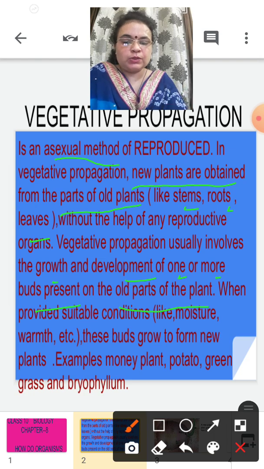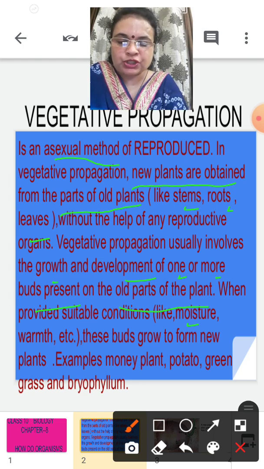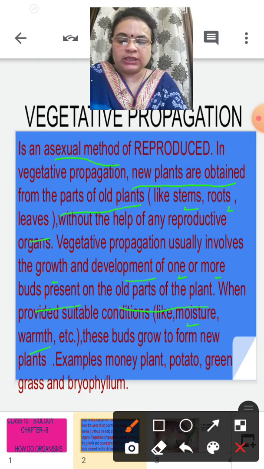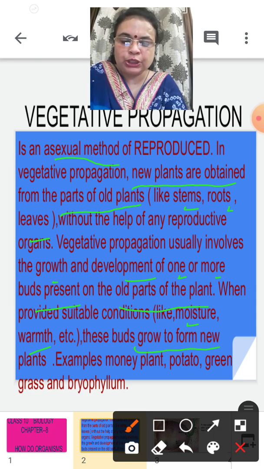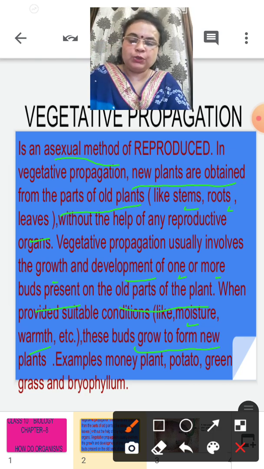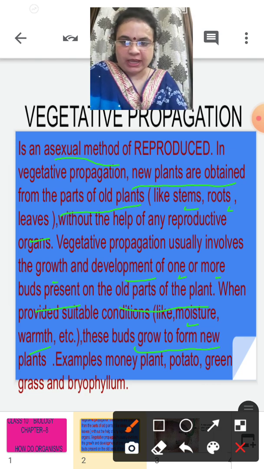It reproduces when suitable conditions are provided, like moisture and warmth. These buds grow into a new form, and when they grow, they reproduce in the vegetative way. This is vegetative propagation.